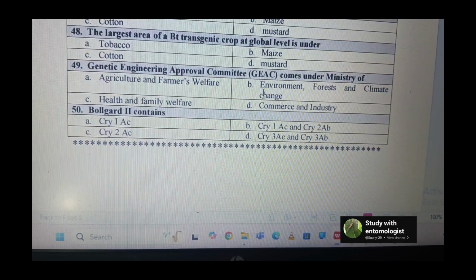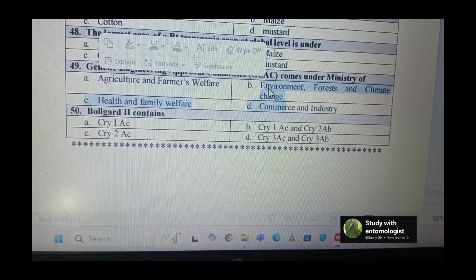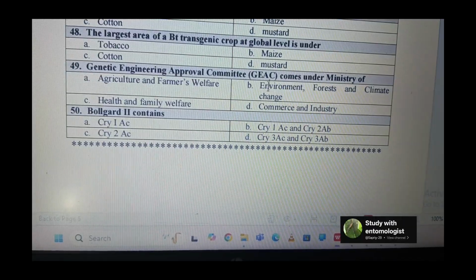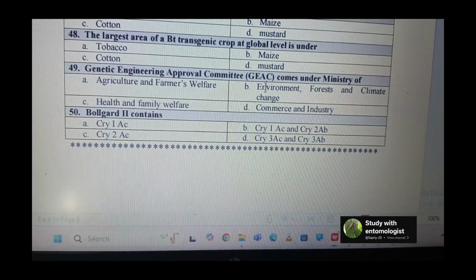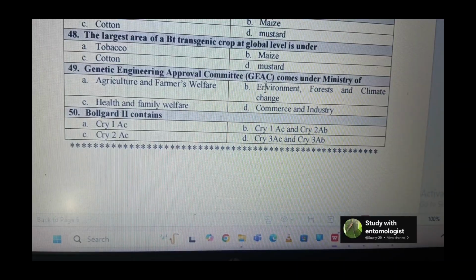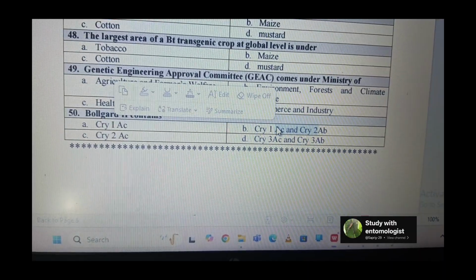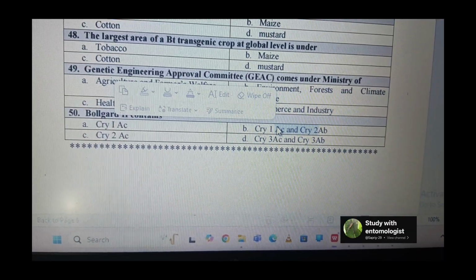Next, the Genetic Engineering Appraisal Committee comes under the Ministry of Environment, Forest and Climate Change. Next question: Bollgard II contains two genes, Cry1Ac and Cry2Ab. Option B is the correct answer. And this generation was released in India in 2006.